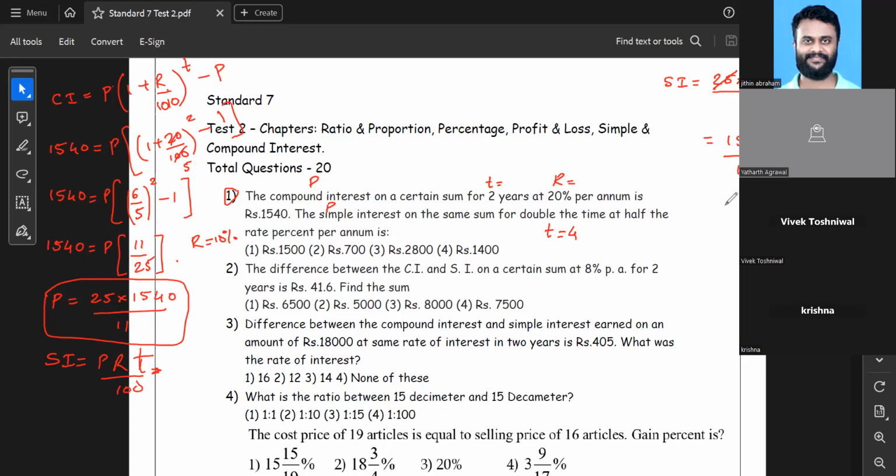So when you cancel them, you will get 14. 11 14s are 154. So 14 double zero, the double zero of 100 you will use. So simple interest value is 1400. Hence your answer is 1400 in this case.